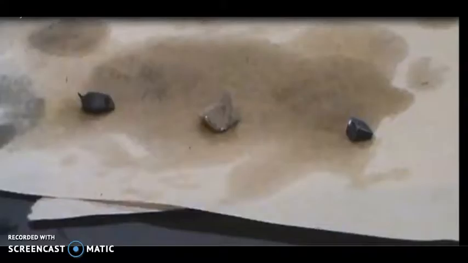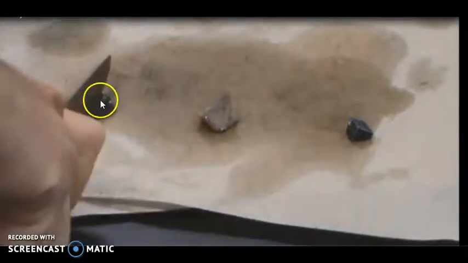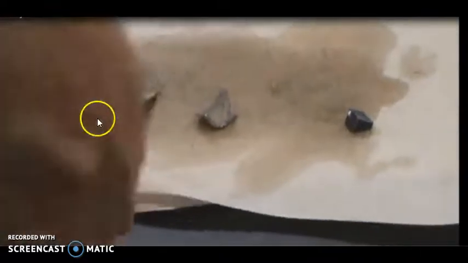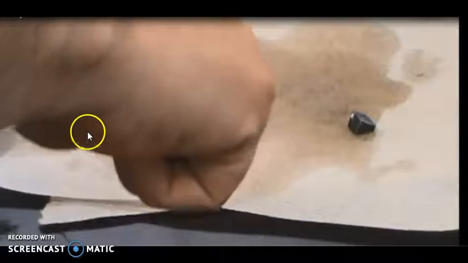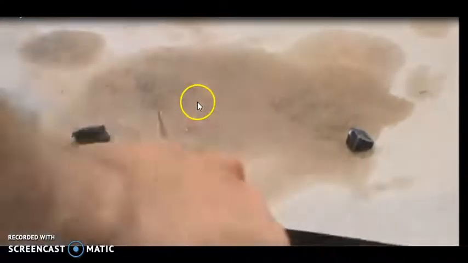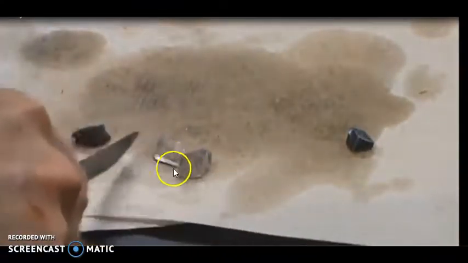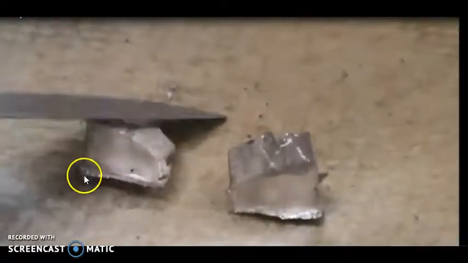Let's have a look. As you can see here, the first piece is lithium, which they are struggling a little bit to cut. It's a black solid crystal. The next is sodium. You can see it's more whitish, and you can see the shiny part. The cut part is more shiny than the other surface, reflecting more light. So that is the luster property of sodium.